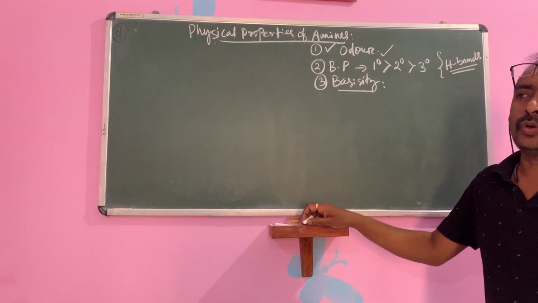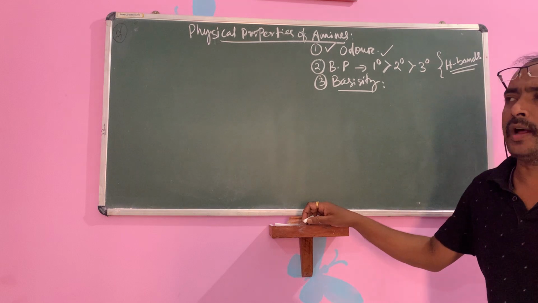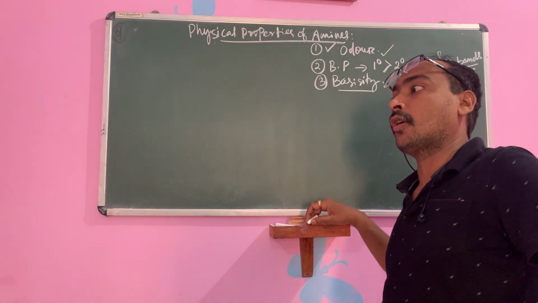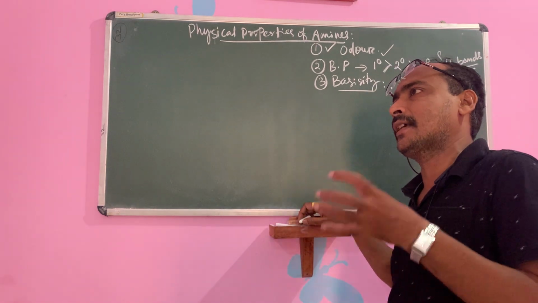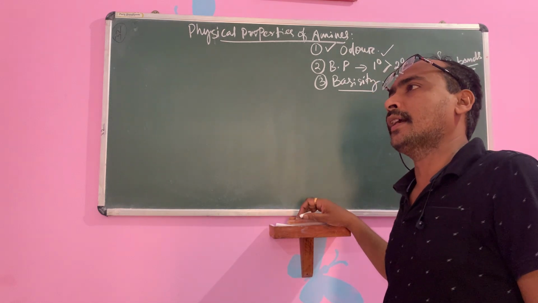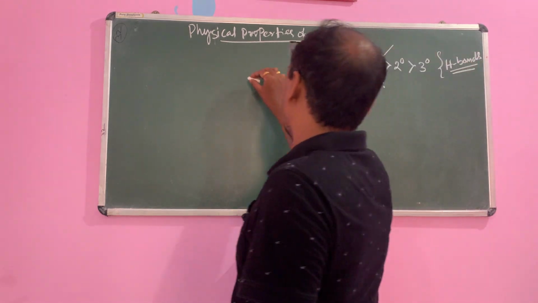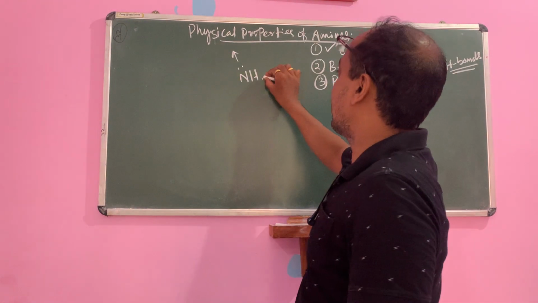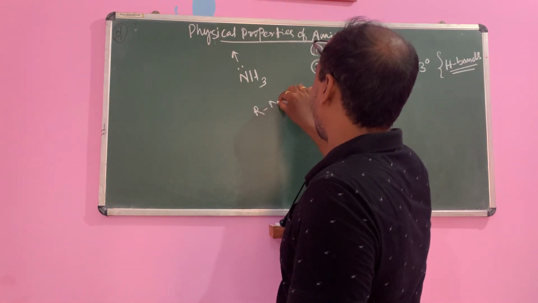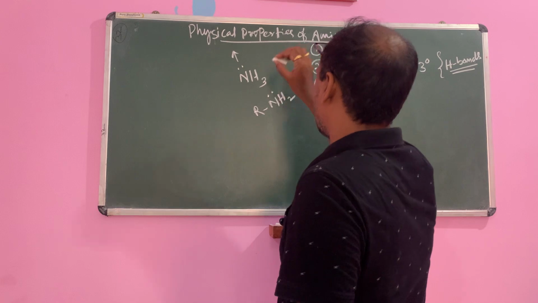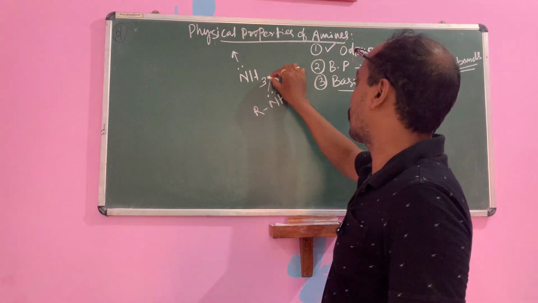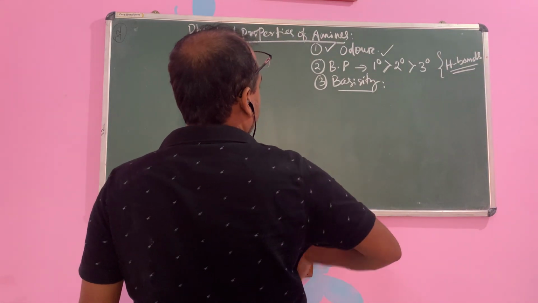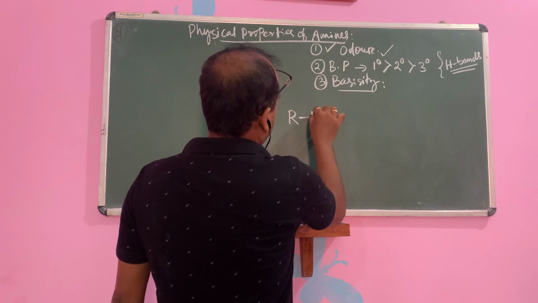So basicity, you know children, ammonia has one lone pair of electrons. You know Lewis base, the substance or the species having a donable lone pair of electrons, that is called Lewis base. So children, ammonia also has a lone pair which can be donated. Okay, so it is a Lewis base. Similarly, amines also have a donable lone pair of electrons, so they are also a base.